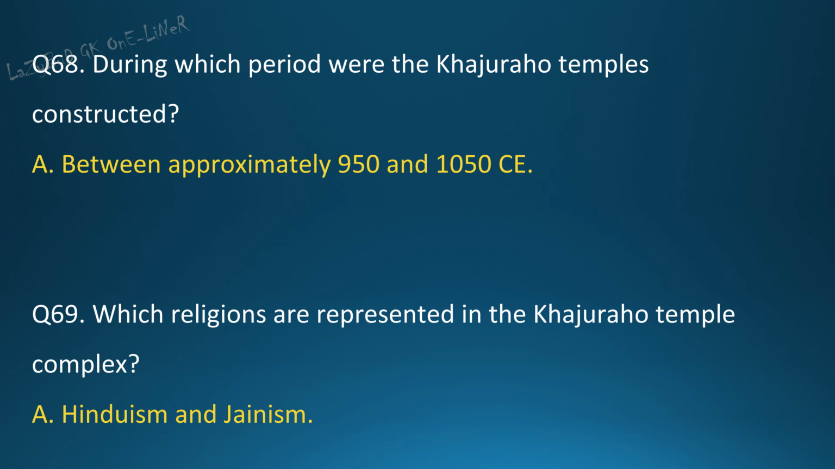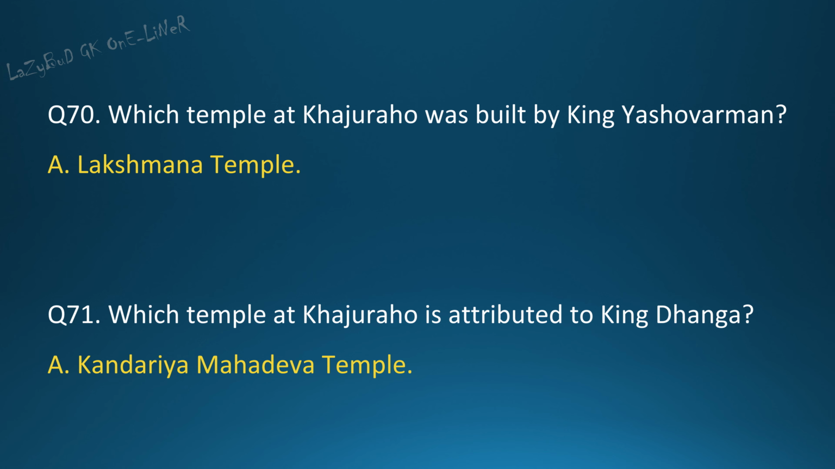Question 68. During which period were the Khajuraho temples constructed? Answer. Between approximately 950 and 1050 CE. Question 69. Which religions are represented in the Khajuraho temple complex? Answer. Hinduism and Jainism. Question 70. Which temple at Khajuraho was built by King Yashovarman? Answer. Lakshman Temple.